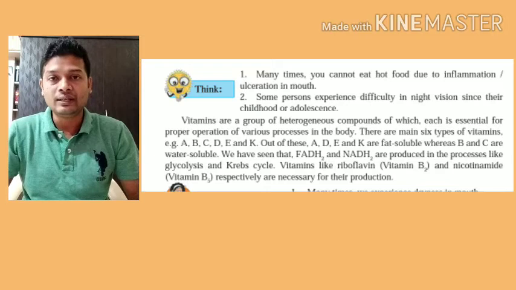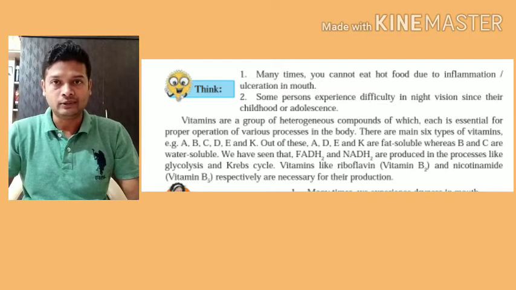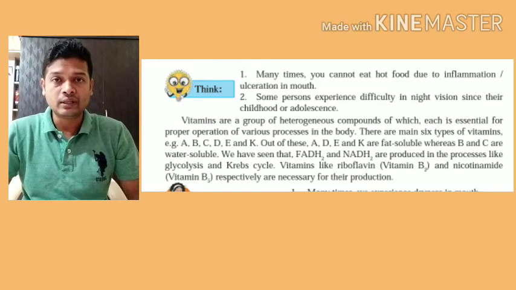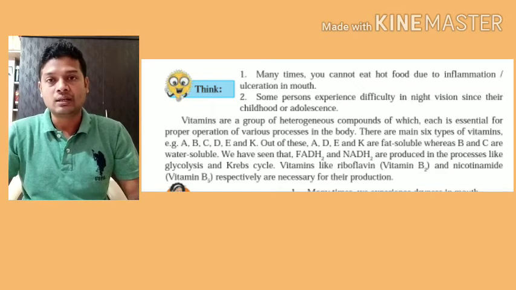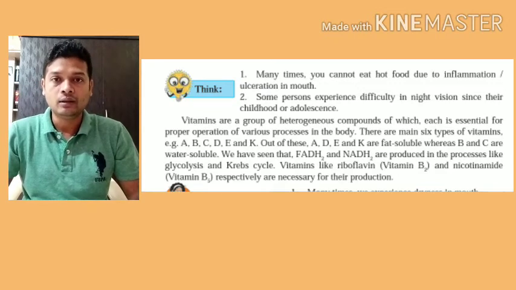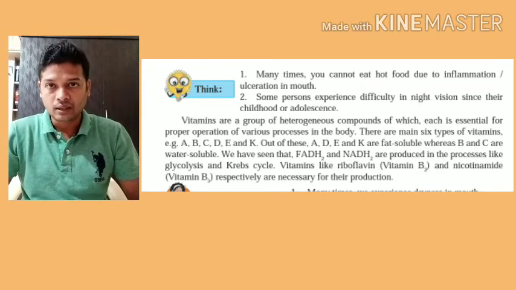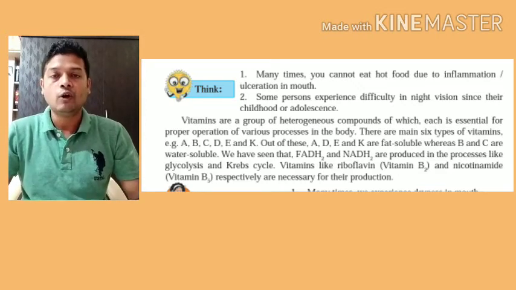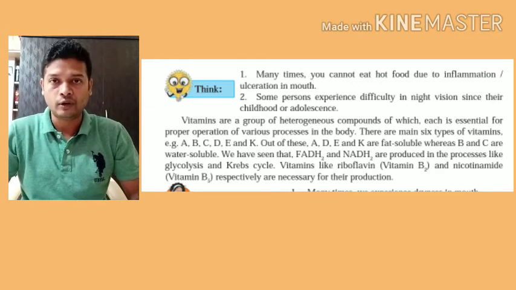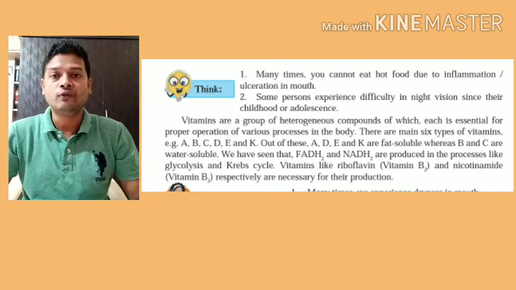Vitamins are required in very less quantity by our body. However, they are very essential. Various life processes cannot occur in absence of vitamins. Like we discussed in the last period about some questions. Night blindness occurs due to deficiency of vitamin A. Ulcers in the mouth occur due to deficiency of vitamin B. Bleeding gums occur due to deficiency of vitamin C. Bending of bones, rickets, occurs due to deficiency of vitamin D. So these vitamins, though required in small quantities, are essential for various body processes. So that was about vitamins and types of vitamins.